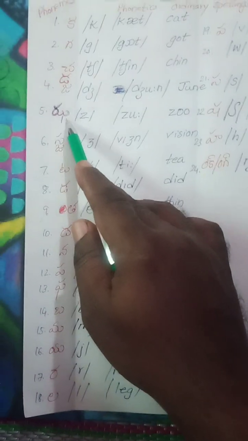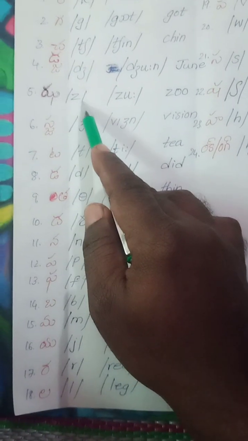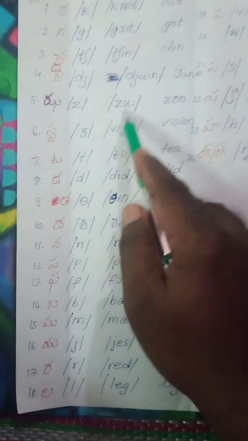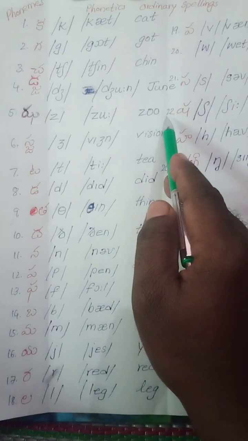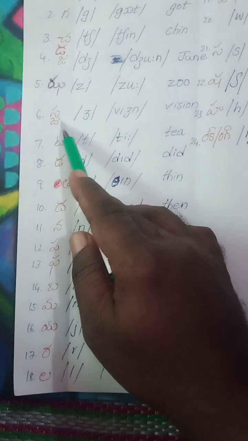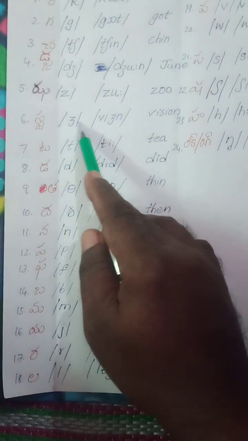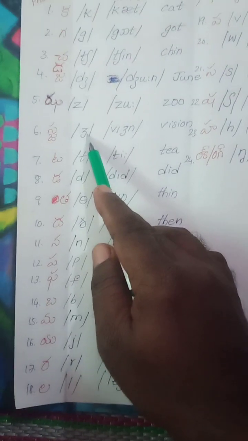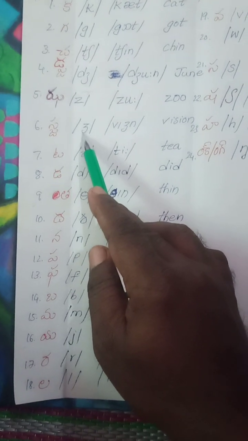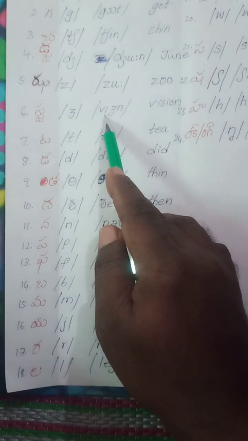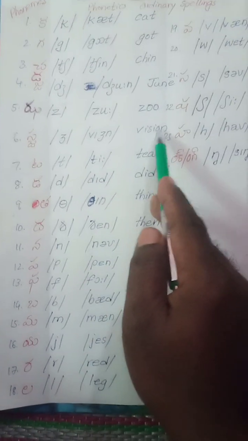Now this is a second ja symbol, za. Zoo, ordinary spelling Z-O-O, zoo. Now sa and ja, z. We have a combination in the spelling like S-I. Vision, V-I-S-I-O-N, vision, ordinary spelling.